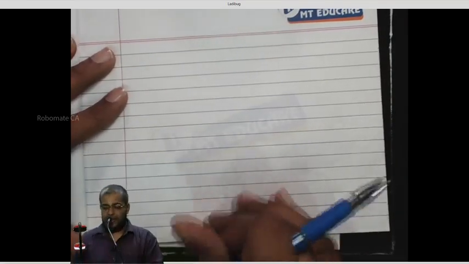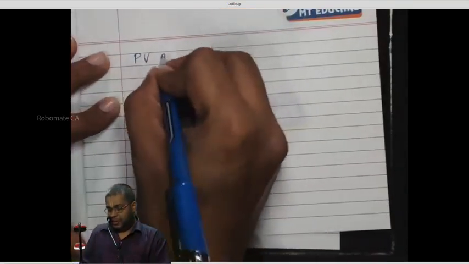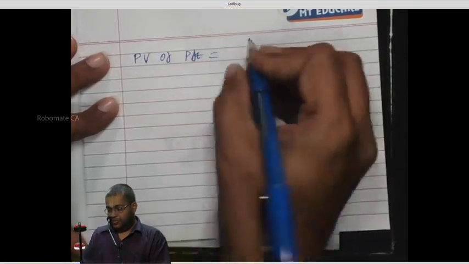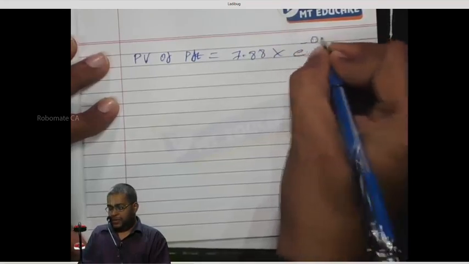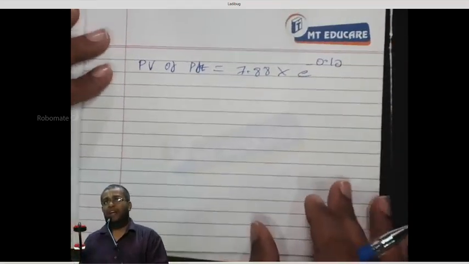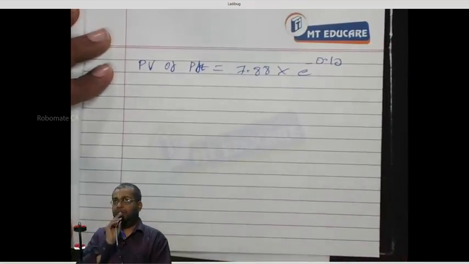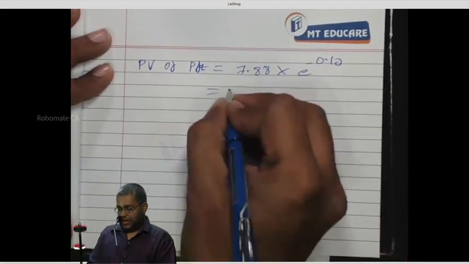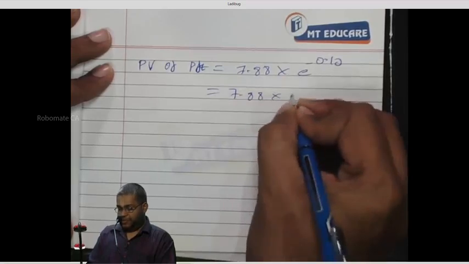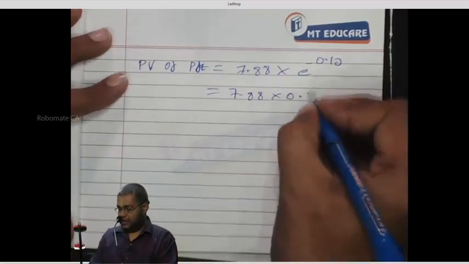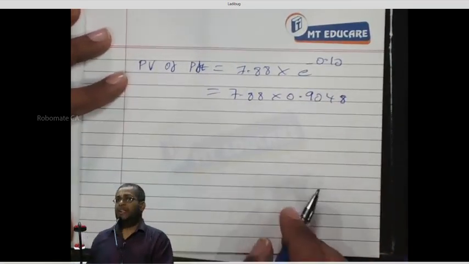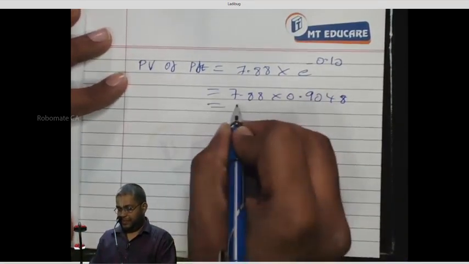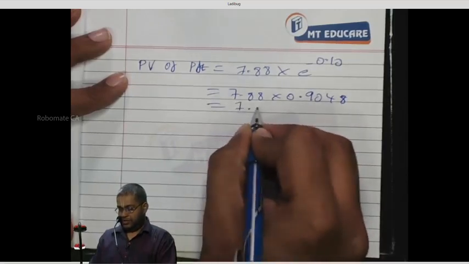Present value of profit is equal to 7.88 into e power minus 0.10. Tell me it is 7.88 into how much? 0.9048. 7.88 into 0.9048. Tell me the number here. 7.13.